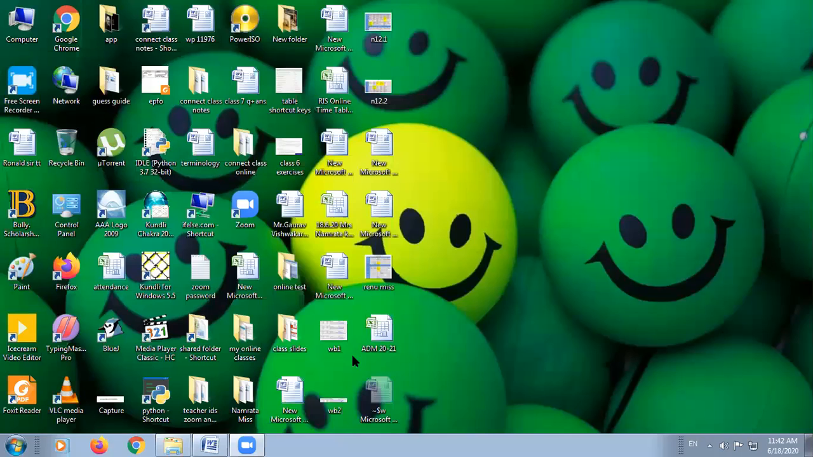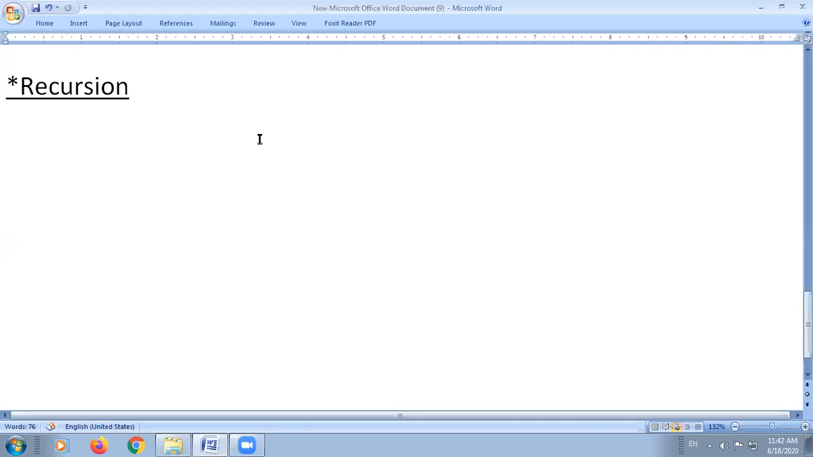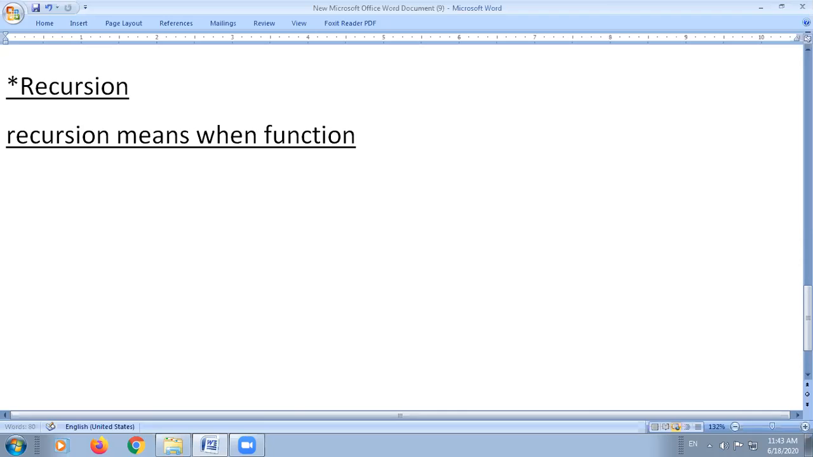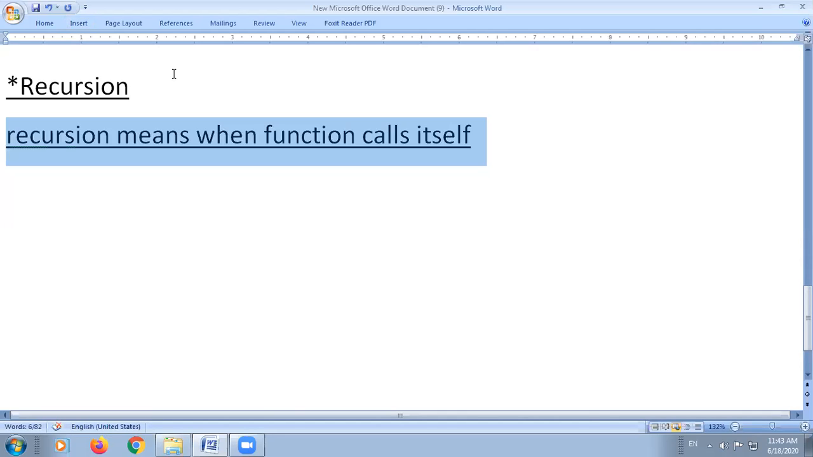Okay, so today we are going to start with the chapter or the topic, that is recursion. So what is a recursion? It is a part of the function chapter. Okay, now what is a recursion? Recursion means when a function calls itself. Okay, now when we use recursion in the program, it is used to call the functions inside its own body.